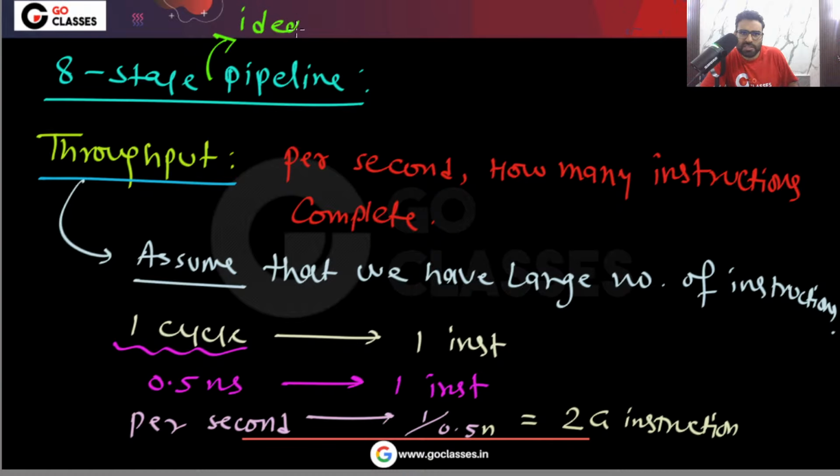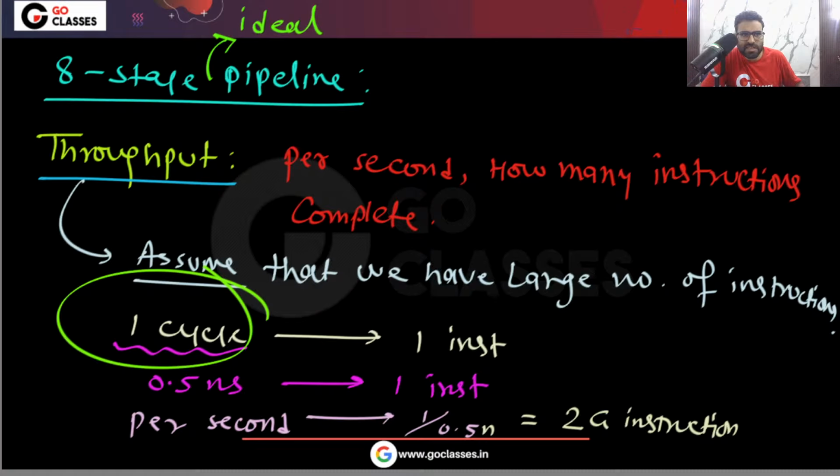Then in that case, to calculate the throughput, you assume that you have a large number of instructions, and the definition of throughput is basically how many instructions complete per second. If you have a k stage ideal pipeline, then in one cycle one instruction will complete. To calculate the throughput, we always assume a large number of instructions. So in one cycle one instruction will complete.